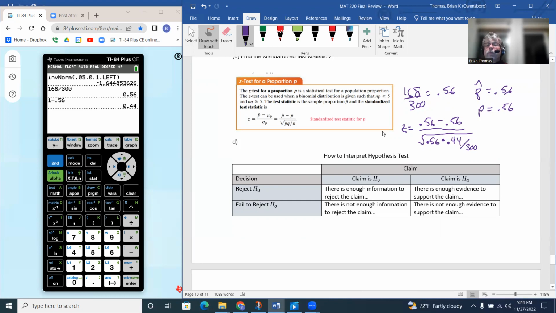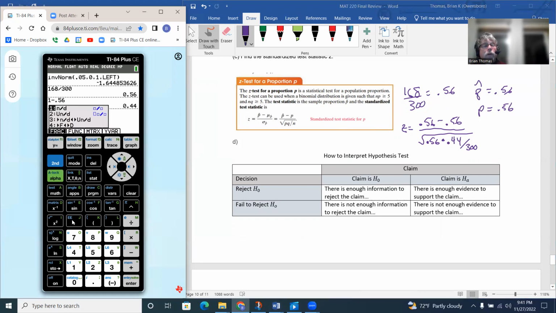If we do our fraction thing here, we get 0.56 minus 0.56 on the top.